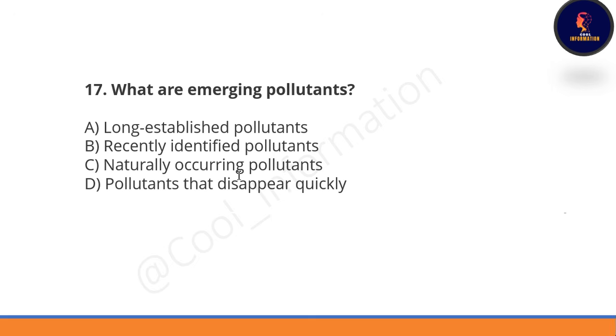Next question. What are emerging pollutants? Option A, long established pollutants. Option B, recently identified pollutants. Option C, naturally occurring pollutants. And last option is pollutants that disappear quickly. So the emerging pollutants are the pollutants which are recently identified.